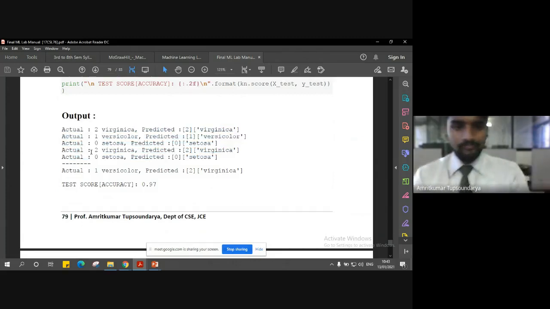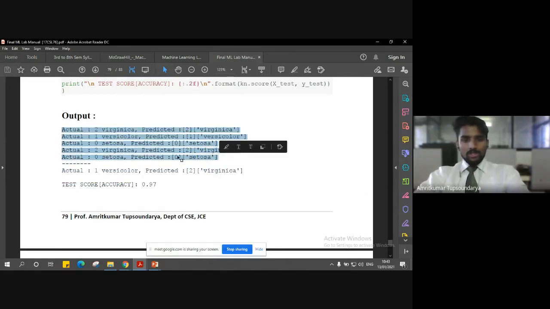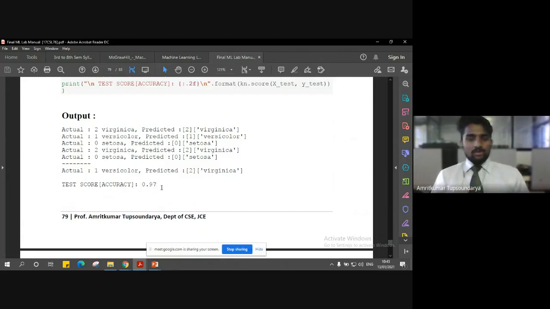Now let us see the incorrect classifications that we had. Actual, I have one Versicolor type of iris flower, but the predicted is two Virginica. So you can clearly see it is wrongly classified. So this is the incorrect classification, and the above five are the correctly classified. So we can say the test score accuracy is around 0.97, which is roughly 97% accuracy.